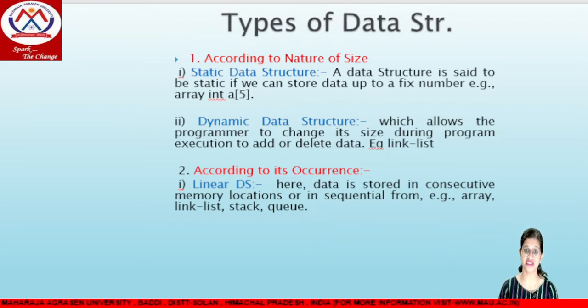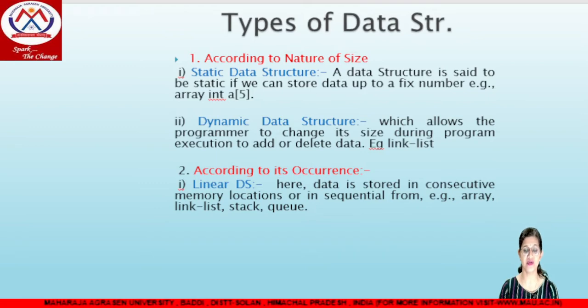This is the data structure we can change during the execution time, which means we can simply add or remove memory locations. For example, in the case of a linked list, we have 5 nodes at the time of initialization. If we want to increase the size of the linked list, we can simply add one more node and easily increase the size at runtime. If a node is empty, then at runtime we can simply delete that node.